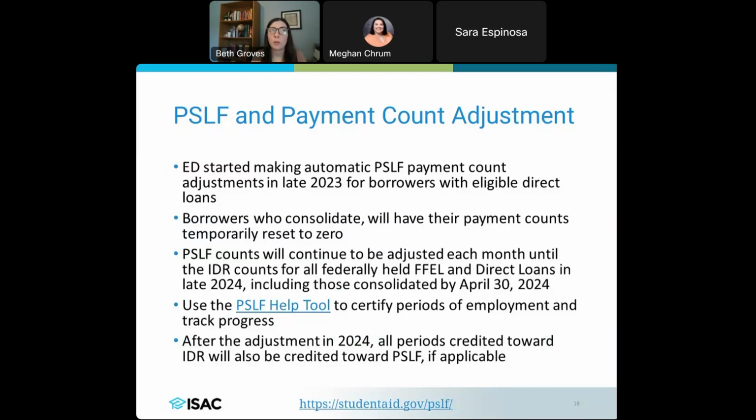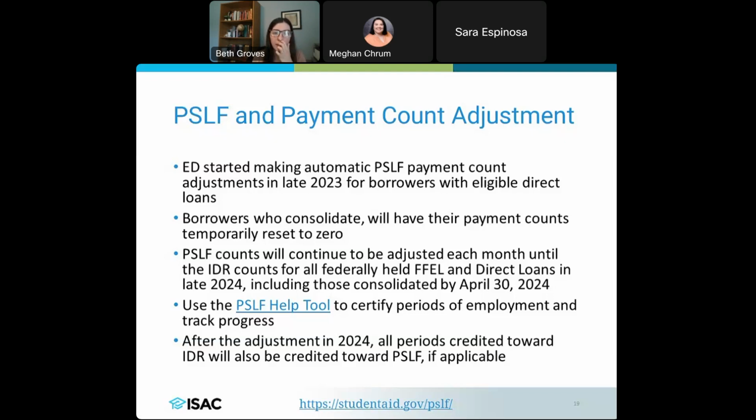Something to note with this is that consolidation with the PSLF program, right? That is something that will temporarily reset the payment count to 0. So don't be alarmed by that. Just know that it will temporarily happen if they do have to consolidate. So they're still going to look at this and adjust each month until they have those FFEL loans held by the Department of Ed, as well as the direct loans, in the end of 2024, especially for those that have consolidated by that April 30th, 2024 date.